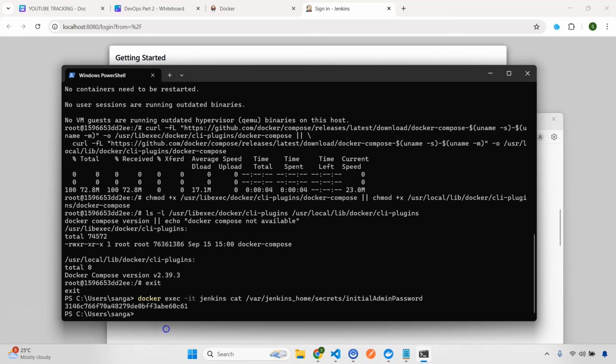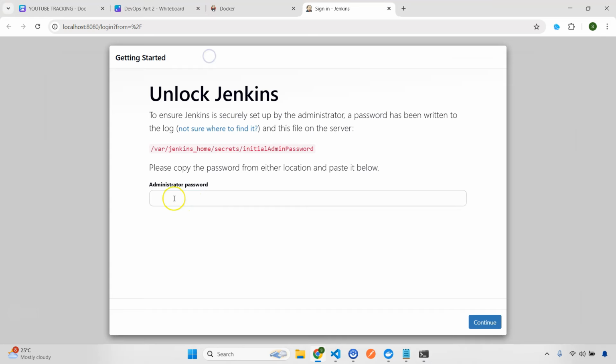You don't have to worry, I'm going to add all the commands with comments in the notes, so you can easily download, and you just have to paste it here. Let's click on continue.